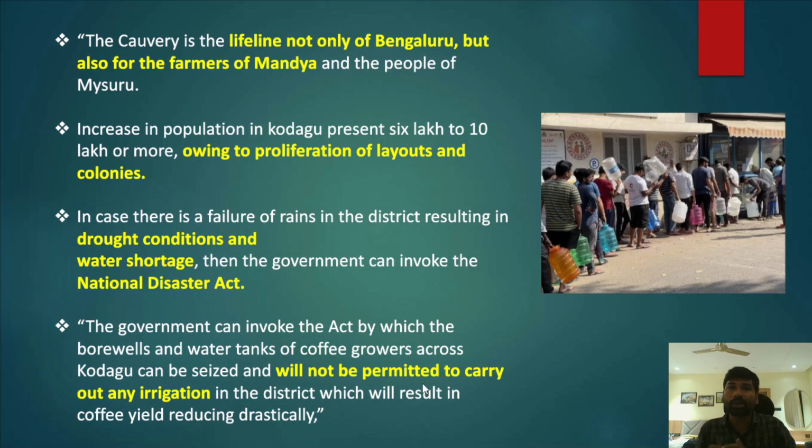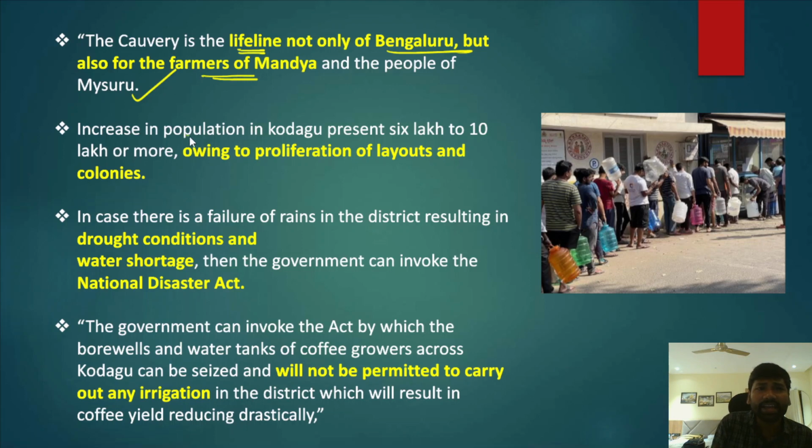Okay, so expansion of Bengaluru and rapid urbanization of Kodagu, that will be disastrous, because people in Bengaluru will not have adequate water, and at the same time urbanization in Kodagu district will lead to excess use of water. Okay, so that will have a detrimental and disastrous impact. So in fact we can say that Kaveri is considered a lifeline not only for Bengaluru, but also a lifeline for the farmers of Mandya and people of Mysore, right?